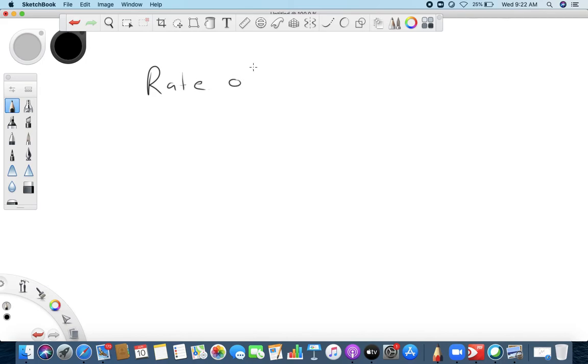Now let's see the last part of what I was talking about, the rate of change of velocity. Now what is the rate of change of velocity? When you say rate of change of velocity, it means your velocity is changing with respect to time.